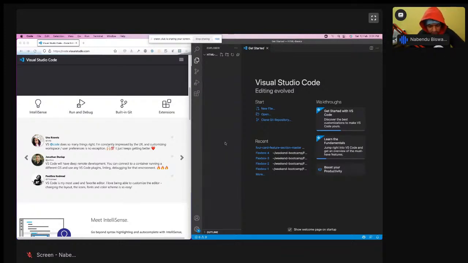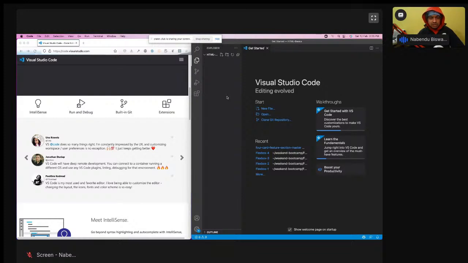Nowadays VS Code comes with a lot of extensions. I will tell about the extensions also. Someone is asking about the extension, but let me go a bit. If you don't have any LinkedIn profile, write no LinkedIn profile. It is okay.